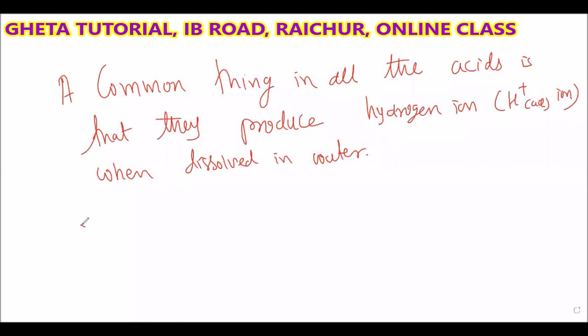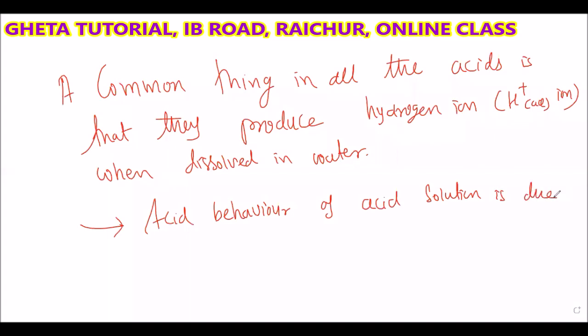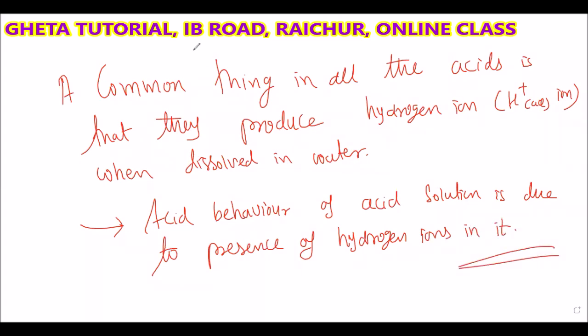So what I can say is that the acidic behavior of an acid solution is due to the presence of hydrogen ion. See, that is one important point. The acidic behavior of acid solution is due to the hydrogen ion.